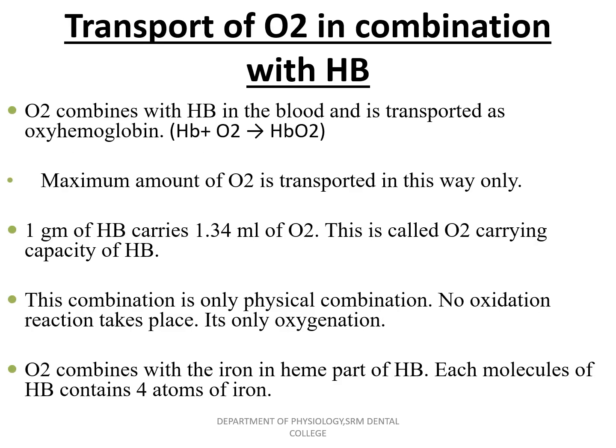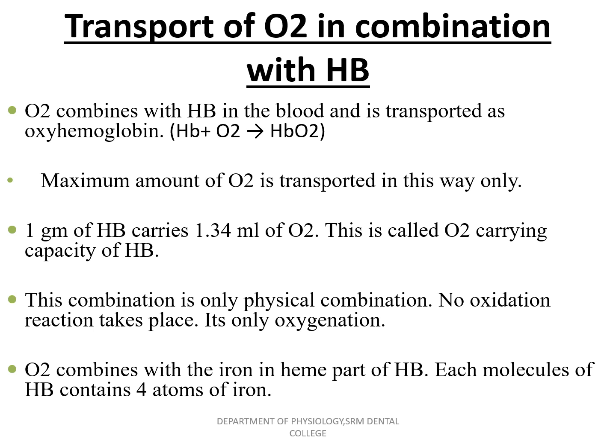The next step is moving it with the help of hemoglobin. The oxygen combines with hemoglobin in the blood and is transported as oxyhemoglobin. Hb plus O2 gives HbO2, which we call oxyhemoglobin. The maximum amount of oxygen is transported in this way only. In the physical form, mainly 1% is transported, but 99% is transported in the oxyhemoglobin form, where oxygen combines with the hemoglobin.